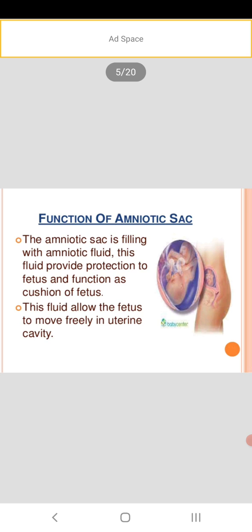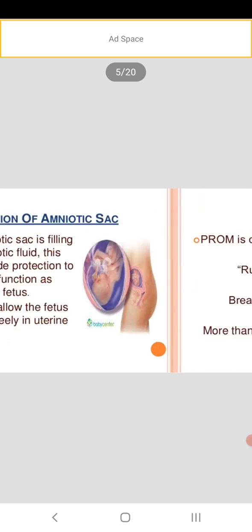This fluid allows the fetus to move freely in the uterine cavity. For example, if we fill a balloon with water and place an object inside, the object will move freely inside that balloon. Then even if we push it, the object won't get any disturbance or any injury. That's the same here also.